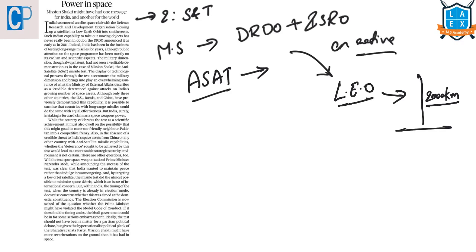Dear students, in our yesterday's video, we have clearly seen about this Mission Shakti and also about this anti-satellite missile system.